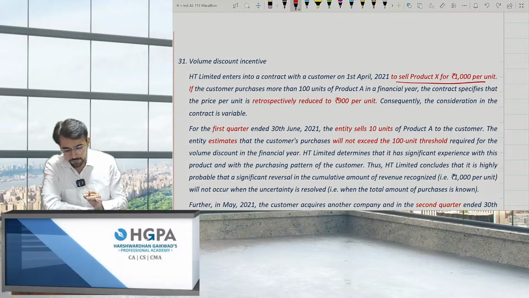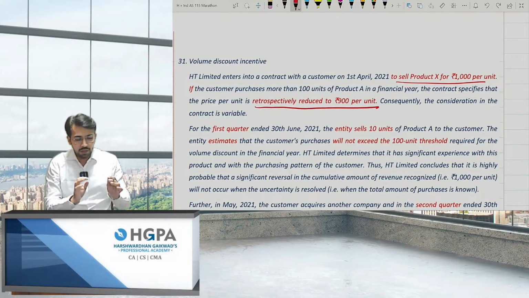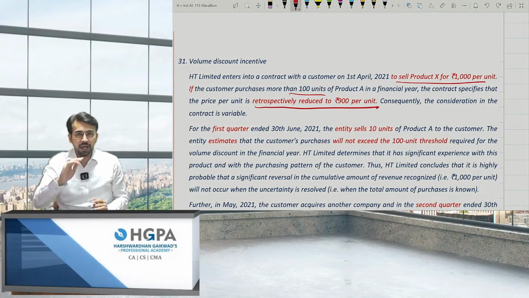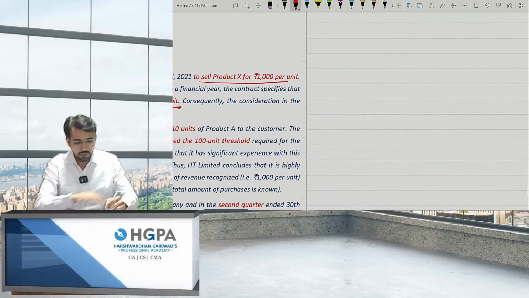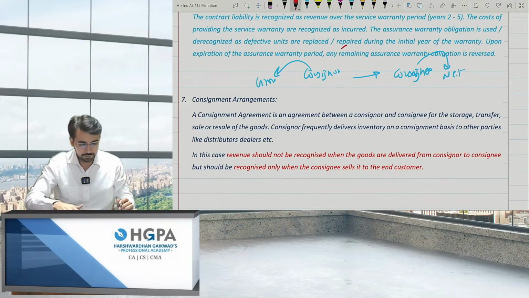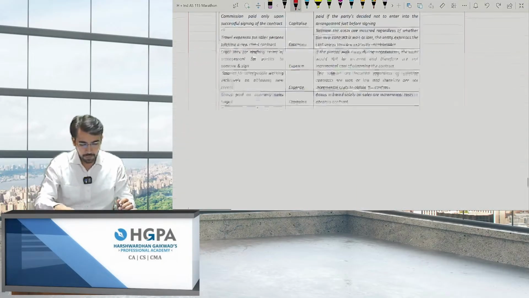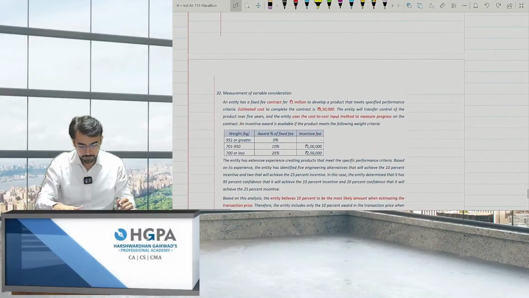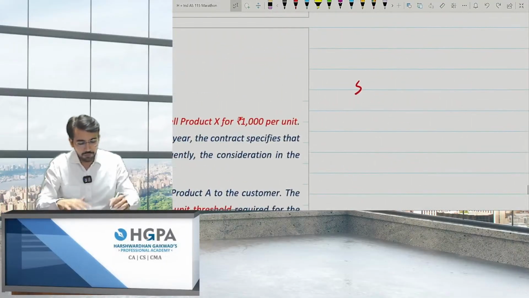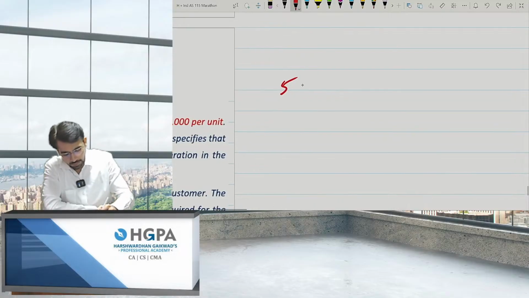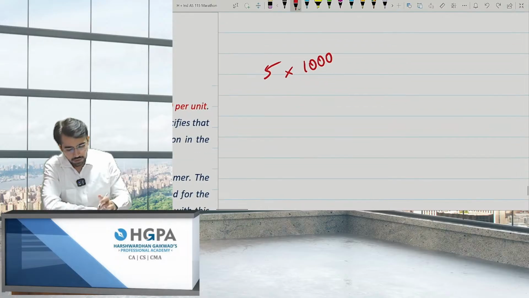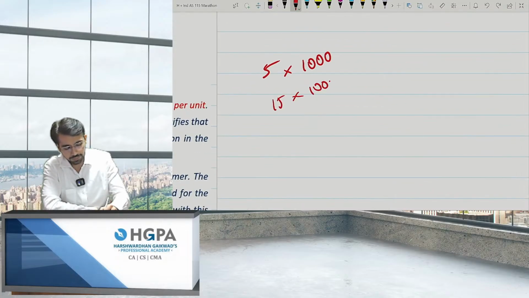If the customer purchases more than 100 units in the financial year, the contract specifies that the price per unit is retrospectively reduced to 900. That means if you purchase more than 100, I will give it at 900 itself. For example, if you're taking 5, then at that point of time, I'll be charging 1,000, right?